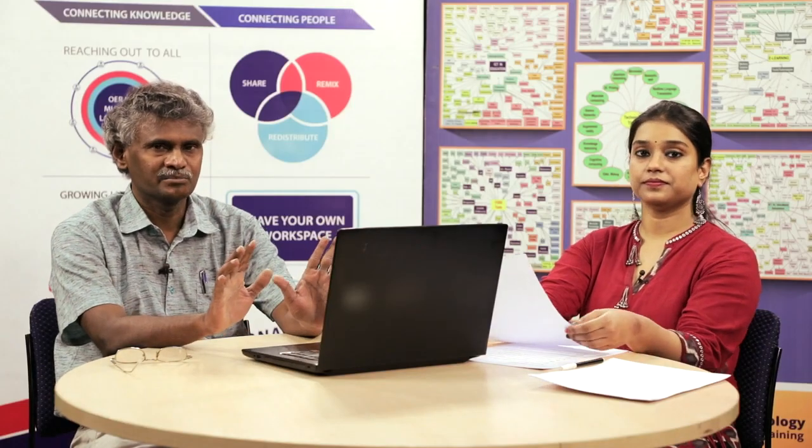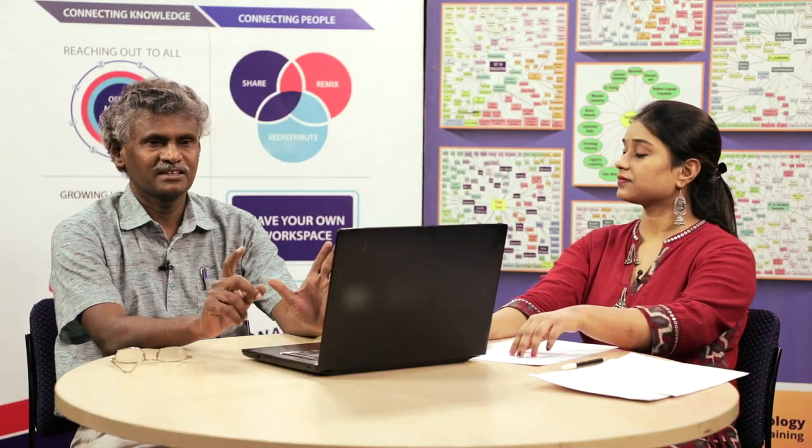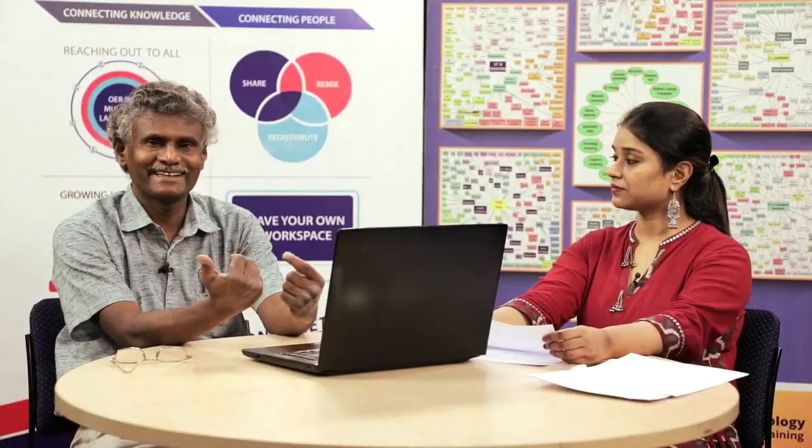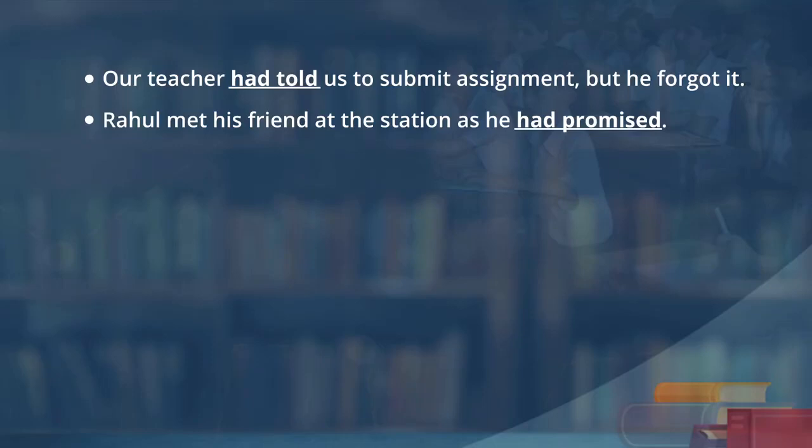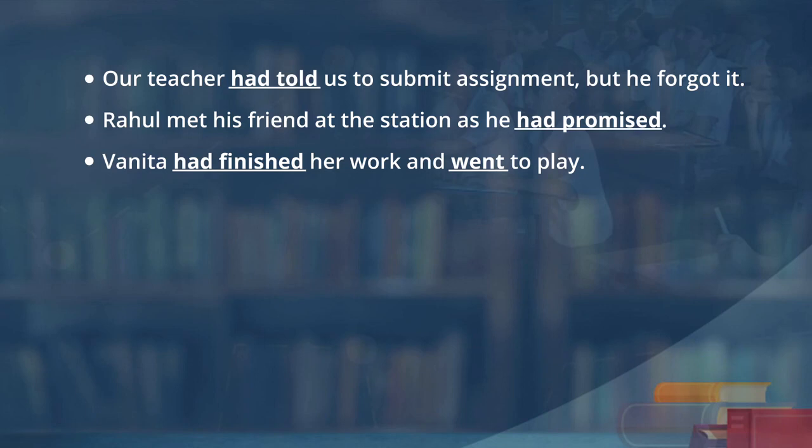Learners, we have seen past tense. Now, we see past perfect as well as past tense. Okay. Again, let us notice the past tense in usage, in action. I am going to read out the sentences which would appear on the screen. You see the words in bold, Kriti and the learners. Okay, sir. Our teacher had told us to submit the assignment, but he forgot it. Rahul met his friend at the station as he had promised. Vanita had finished her work and went to play.